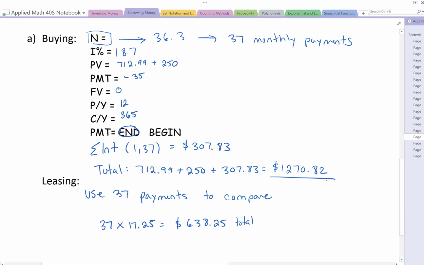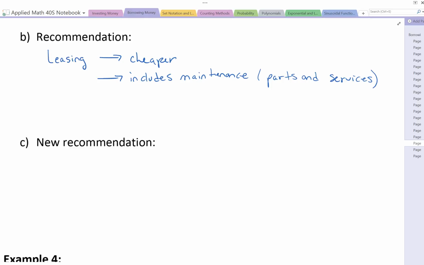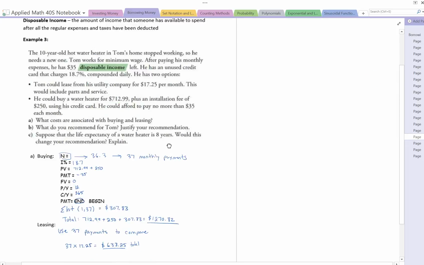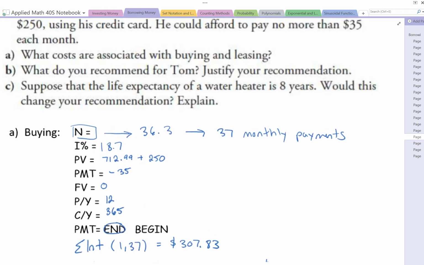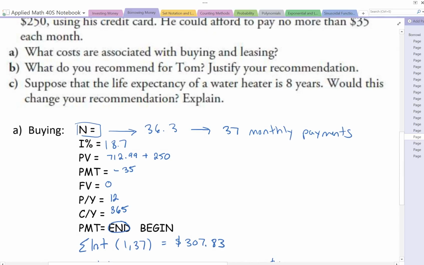Comparing those values, it's much cheaper to lease. So let's write a recommendation on the next page. Leasing is not only cheaper, but it also includes the maintenance, the parts and services. Alright, so does that change our recommendation? If we go back here, it says, for C, suppose that the life expectancy of the water heater is 8 years. Would this change your recommendation? And explain.